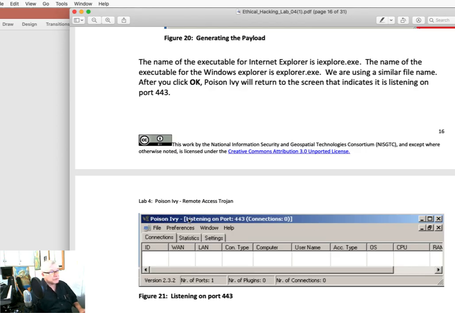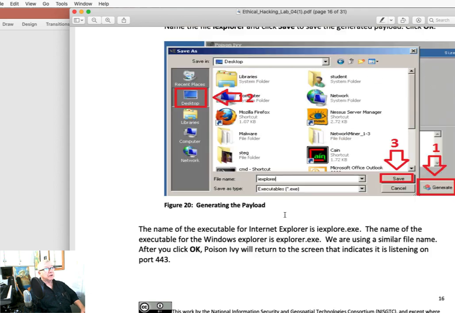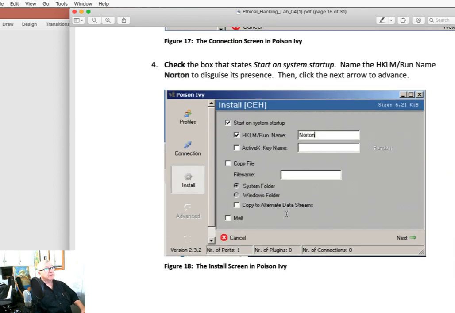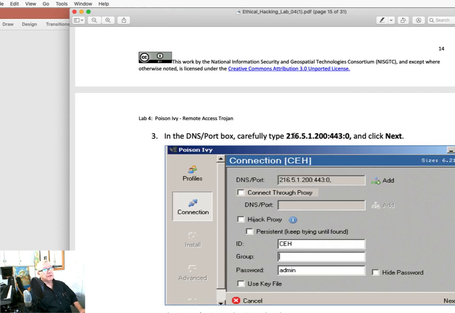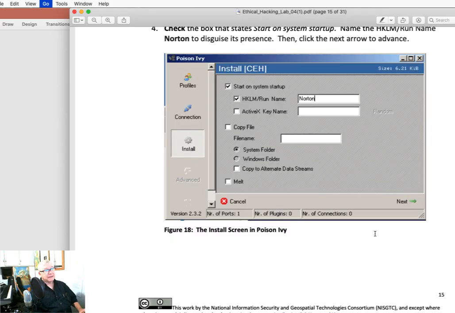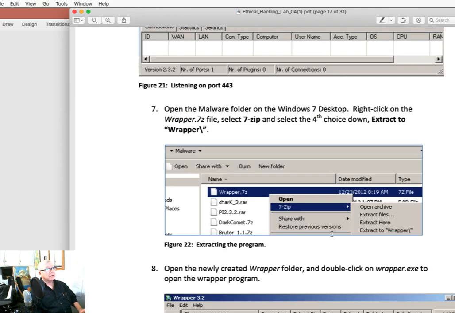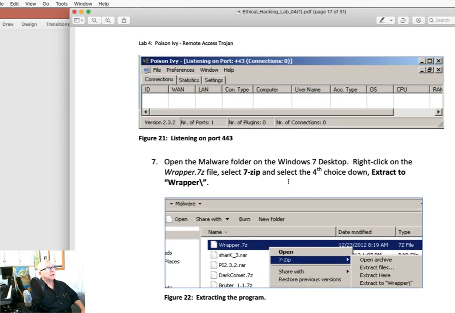Now, it gets a little bit small on what you're looking for, say at the top of this window, to say, are we actually listening, and on what port are we listening, and do we have any connections? And in this particular case for myself, because I had mistyped this the first time I did it, it didn't work. Notice there has to be a comma at the end. I didn't have the comma at the end. So when I got down here, I'm like, wait a minute, why don't I have any connections?